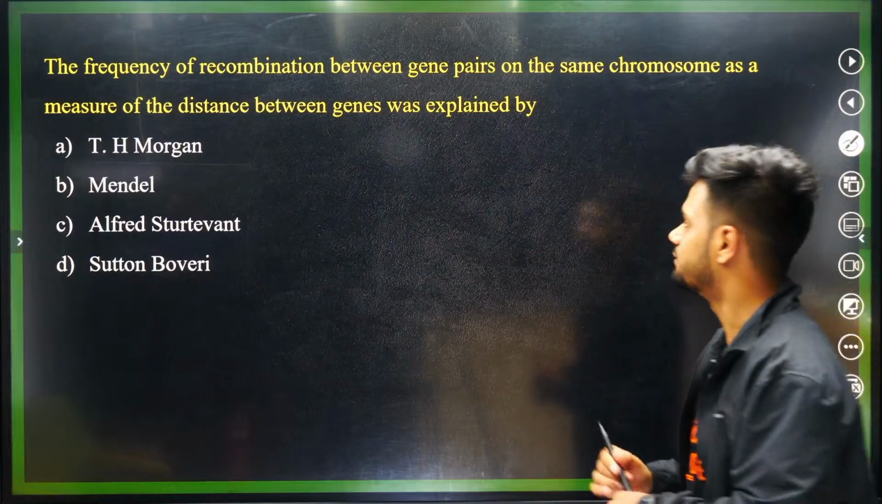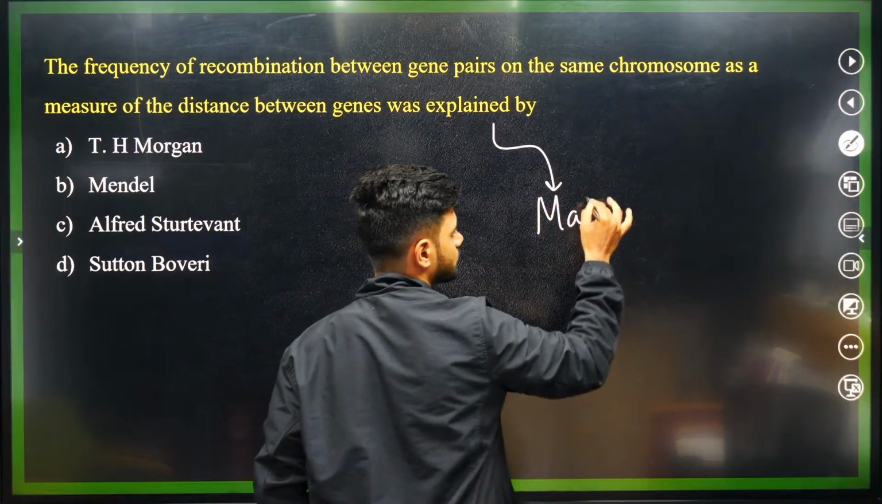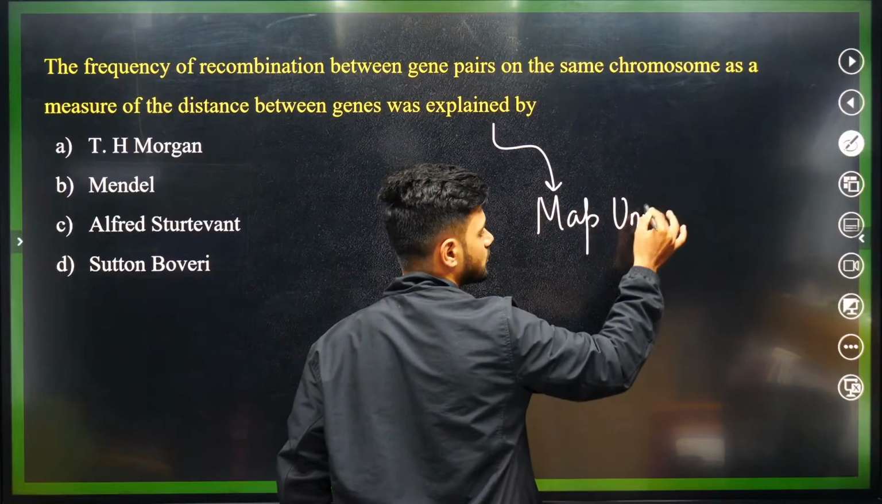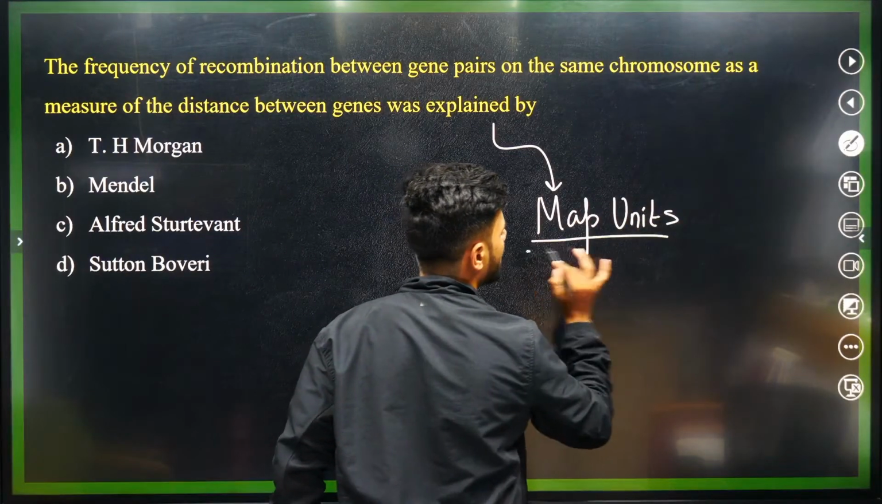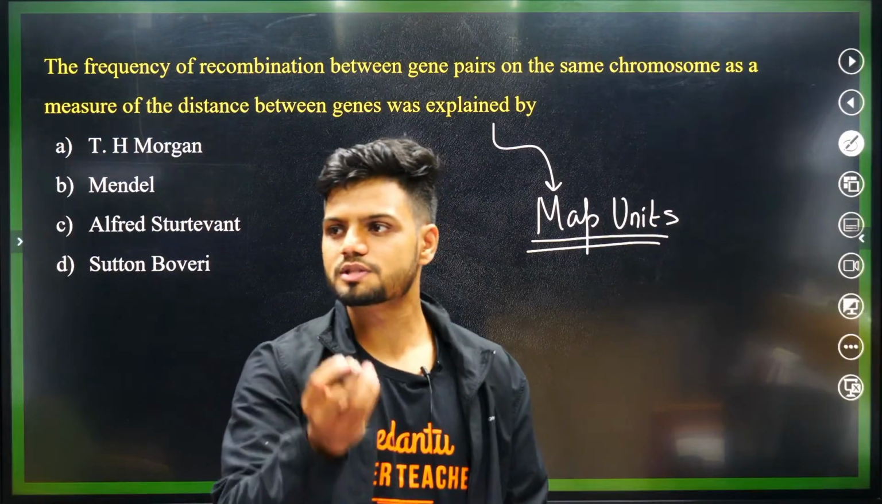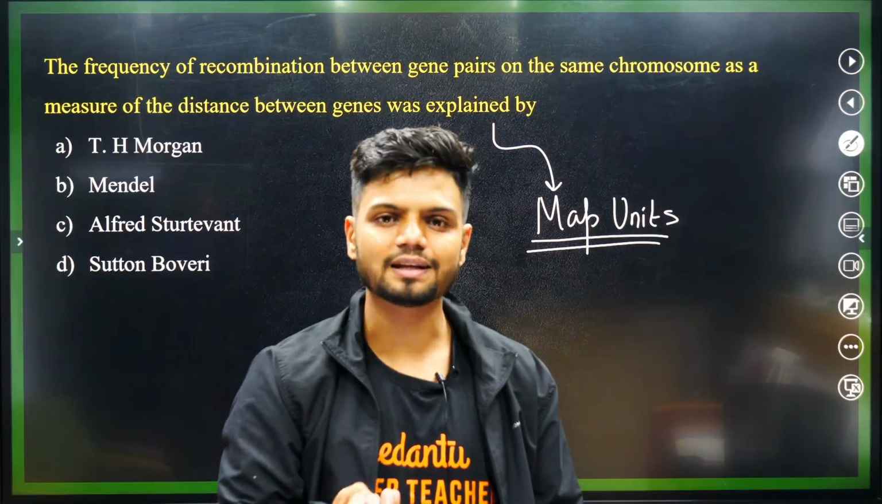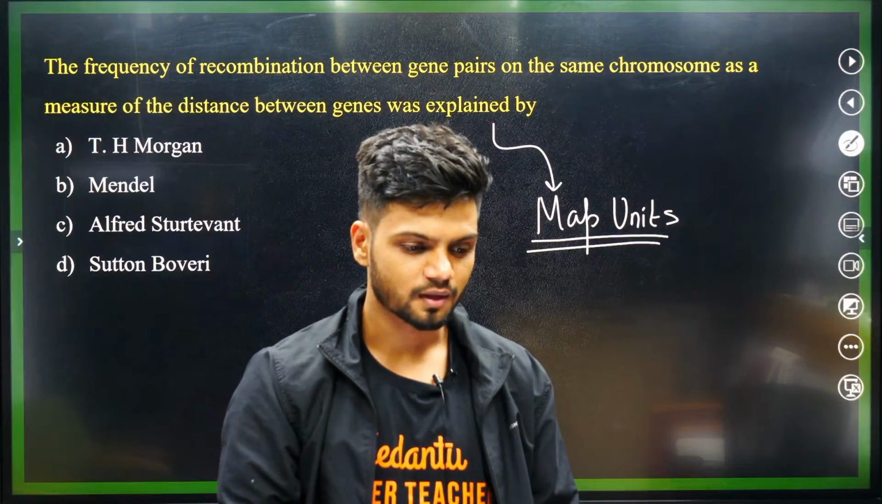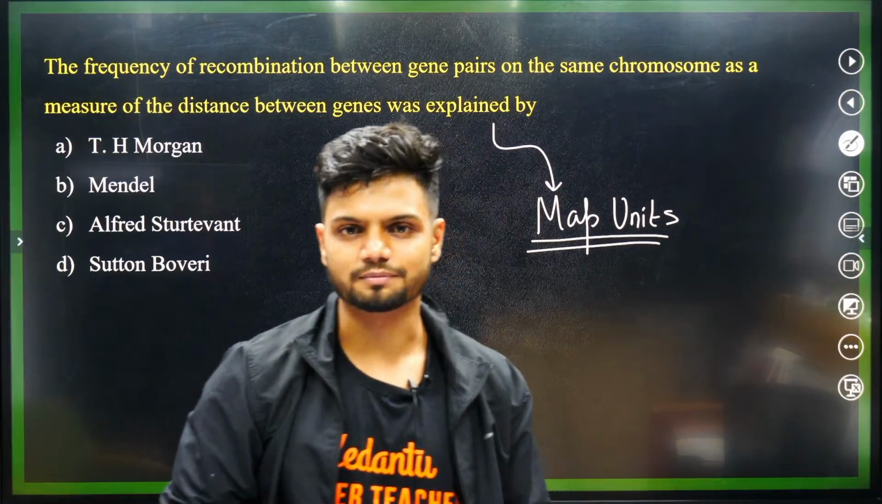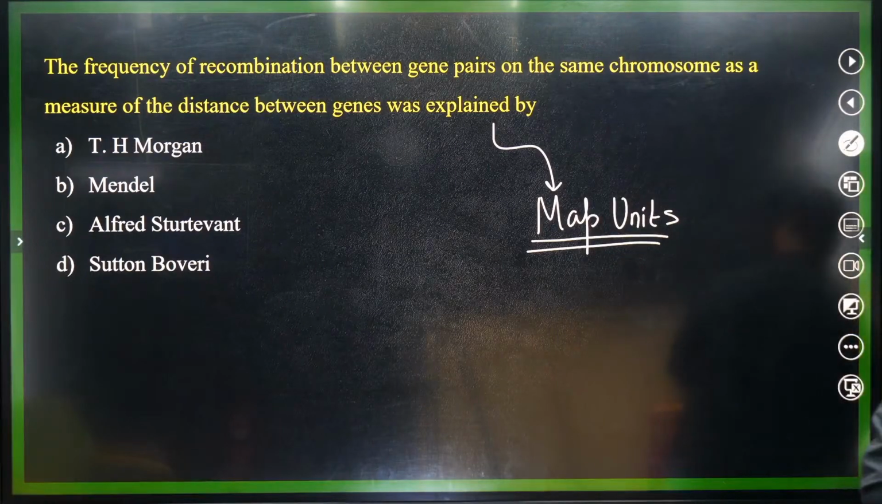Next question. The frequency of recombination between a gene pair on the same chromosome, as a measure of the distance between genes, was explained by whom? Basically, who gave the term map units? I'll give you one small clue. The scientist was actually a student of T.H. Morgan.